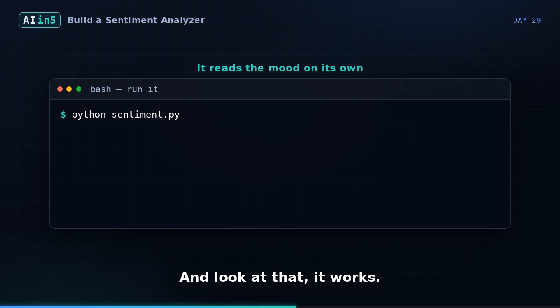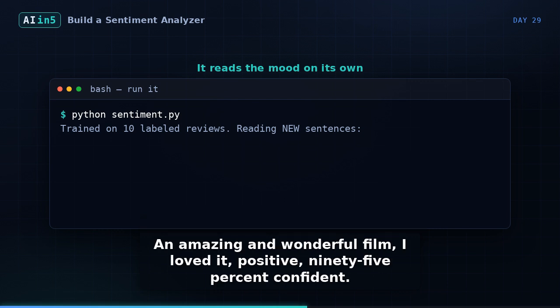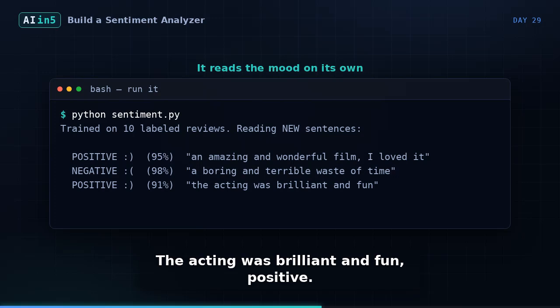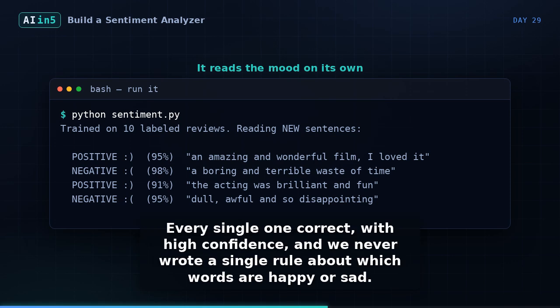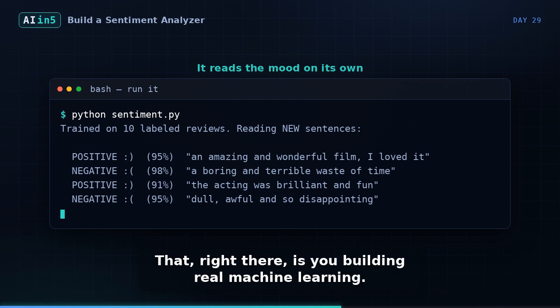And look at that, it works. We trained it on just 10 labeled reviews, and now it's reading sentences it has never seen before. "An amazing and wonderful film. I loved it." Positive, 95% confident. "A boring and terrible waste of time." Negative, 98%. "The acting was brilliant and fun." Positive. "Dull, awful, and so disappointing." Negative. Every single one correct, with high confidence, and we never wrote a single rule about which words are happy or sad. It learned all of that from the examples. That, right there, is you building real machine learning.